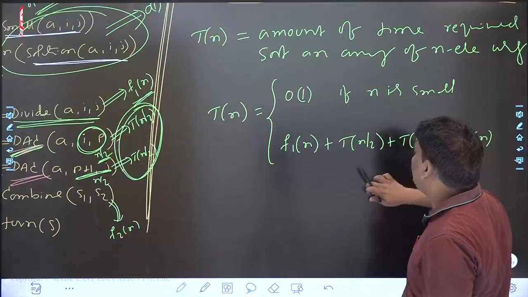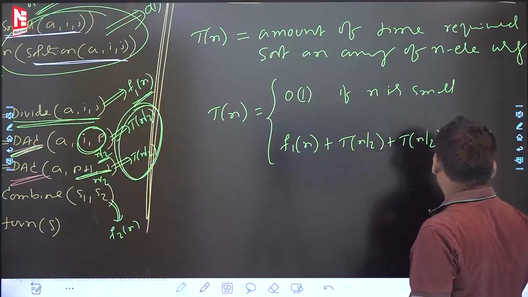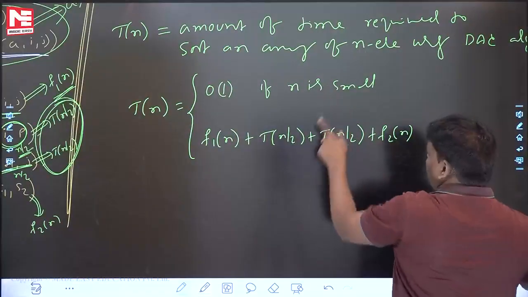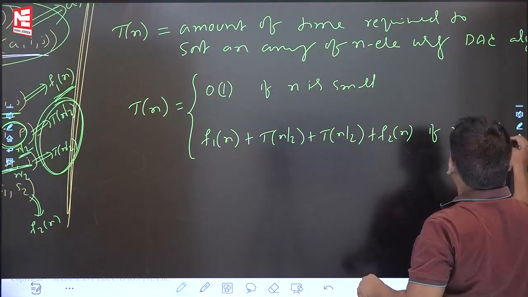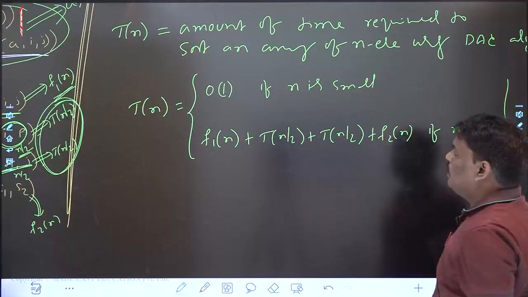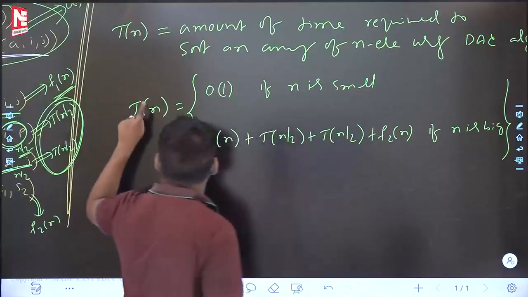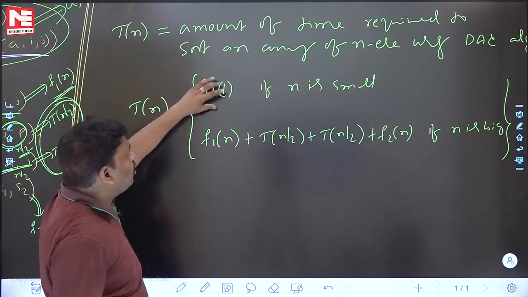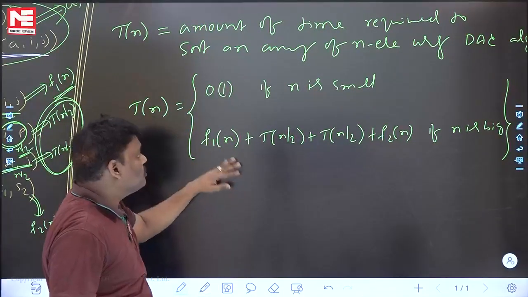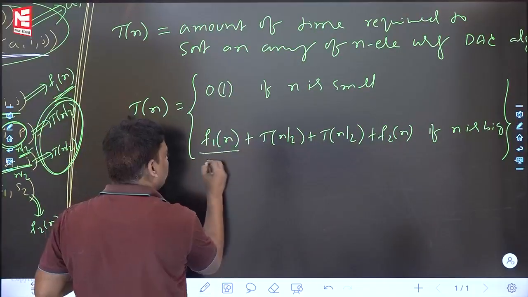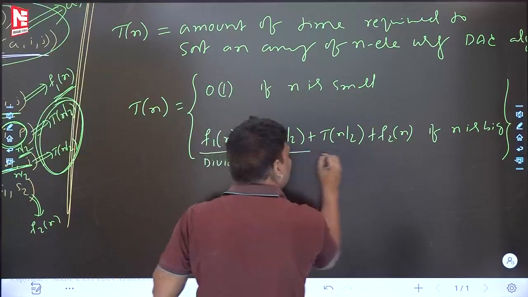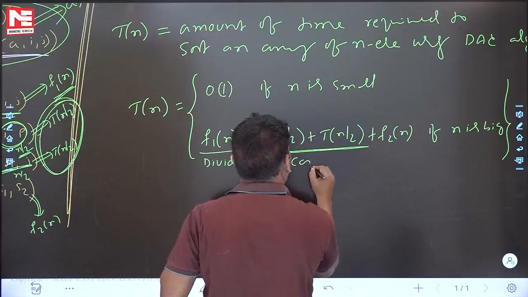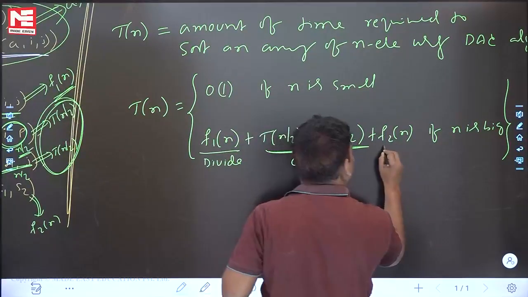If n is small or big, right? If n is small, this is the story. If n is big, this is the story. Time complexity of a DAC algorithm on n elements: T(n) equals a constant for a small problem, and for a big problem, what is the first step? Divide. This is the divide time, this is the conquer time, this is the combine time.